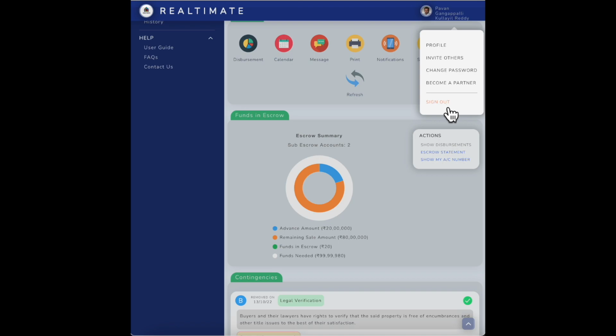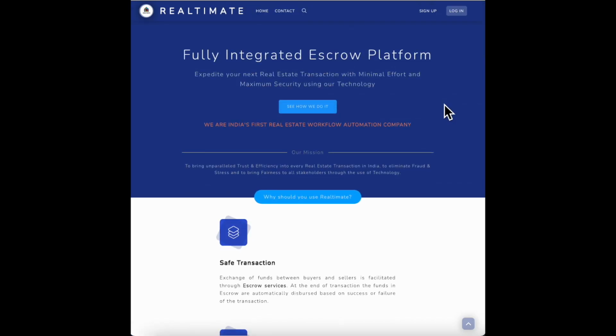So friends, that was the end of the demo. You just witnessed a highly sophisticated tool that can dramatically change how real estate transactions can be done in India. We went from an offer to an agreement for sale to e-stamping to digital Aadhaar signature to opening an escrow account and finally to depositing the money, all completed in less than 30 minutes. And I also showed you the various actions and possibilities on the tool. Hope you guys like the demo.